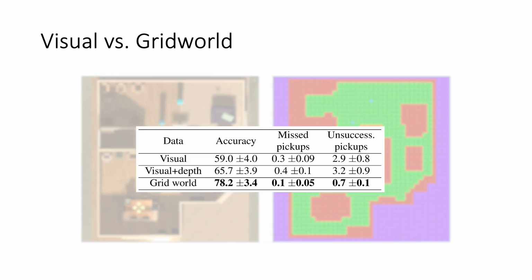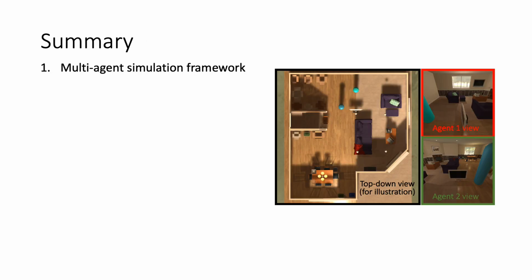On all the metrics we have discussed before, we find that the grid world is much easier to solve. There's a difference of around 20% in the success rate of these agents in the visual world and the grid world. Providing additional clean information such as depth maps does help improve the performance of visual agents. With this quantitative study, we conclude that environments requiring visual processing are different and more difficult than simple 2D environments. Hence, collaborative visual multi-agent reinforcement learning presents a new direction for interesting future research.